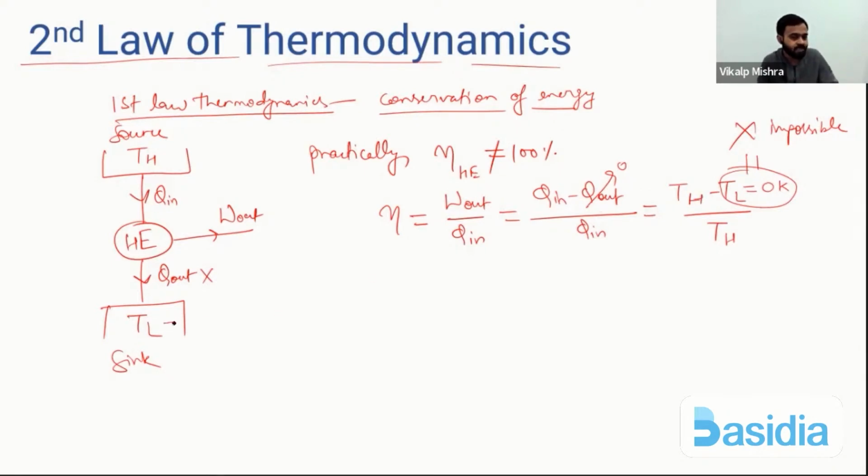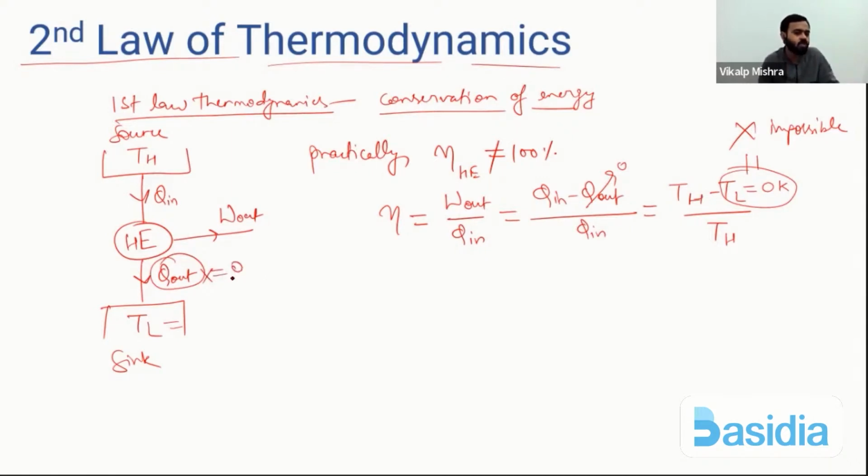If it was possible for TL to be 0 Kelvin, then there would be no need to reject heat to the sink. How much heat you take, that much could be converted into work. If heat is rejected, efficiency is below 100%. If heat is not rejected, then efficiency can be 100%.